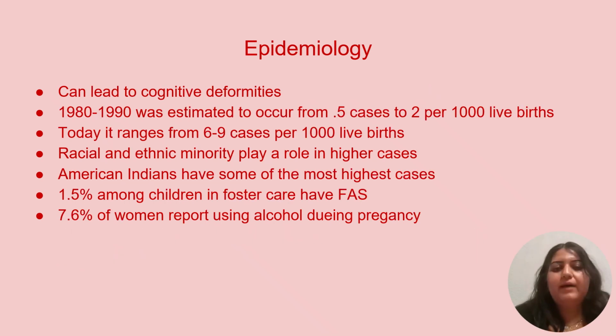Now we're going to talk about the epidemiology. Prenatal alcohol exposure can lead to cognitive disabilities. In the 1980s to the 1990s, fetal alcohol syndrome was estimated to occur in the range of 0.5 to 2 cases per 1,000 live births. But during that time, it was not recognized as it is today. So today it ranges from 6 to 9 cases per 1,000 live births. There are higher rates in racial and ethnic minority populations, but American Indians have some of the highest rates overall.